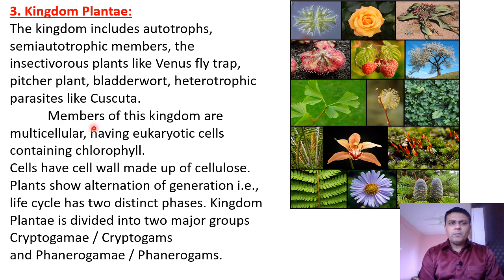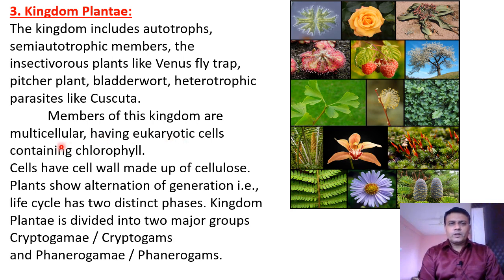Then members of the kingdom Plantae are multicellular. That means they are many celled, having eukaryotic cells. You know that eukaryotic cell means a cell which shows presence of a well-developed nucleus, and membrane-bound cell organelles like Golgi complex, mitochondria, and endoplasmic reticulum are present.